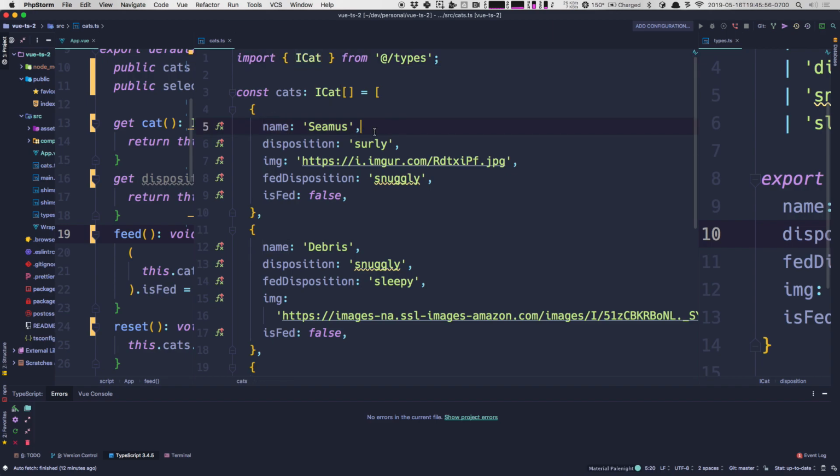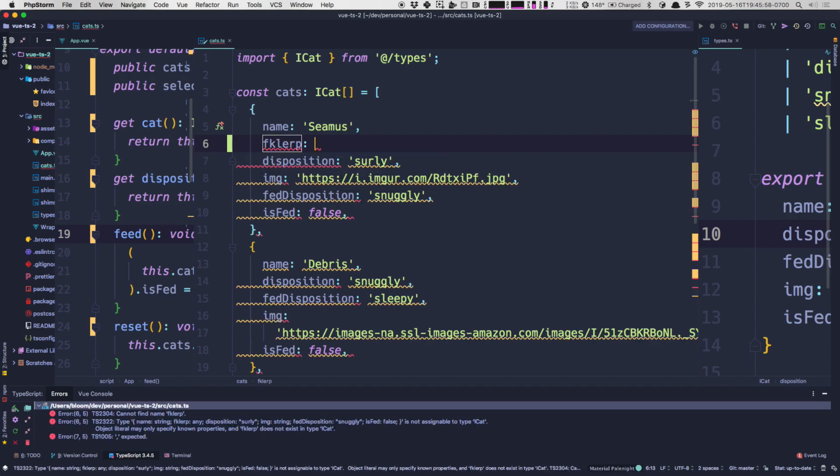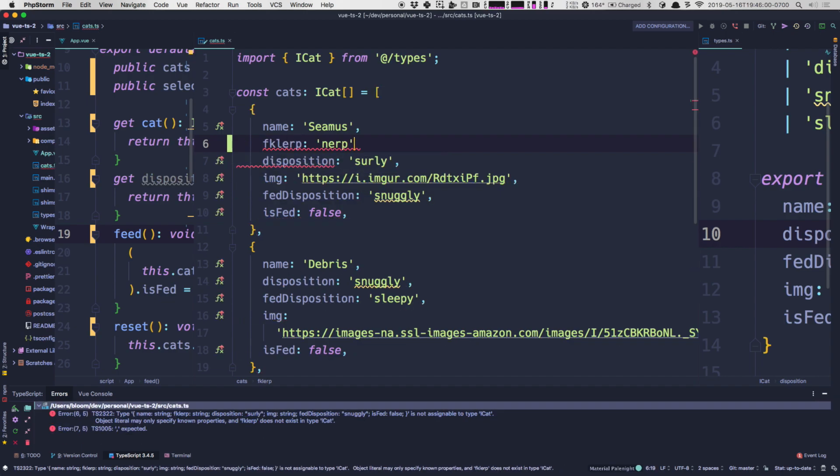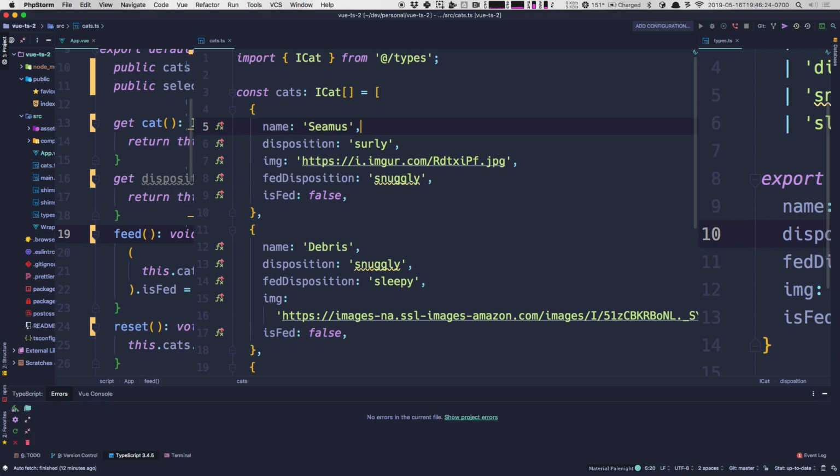If I ever try to do this, it won't let me. Now, why won't it let me? It says type, whole bunch of stuff, is not assignable to type cat. Object literal may only specify known properties, and faclurp does not exist on type ICat. Congratulations, we're a little safer now, right, than we were before. And I also don't deal with object creep.